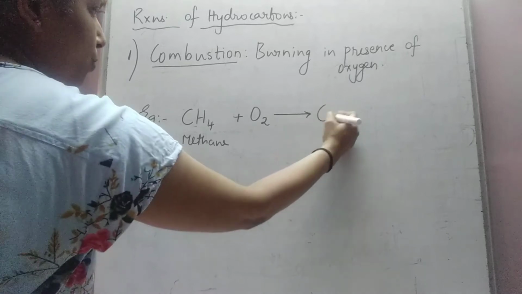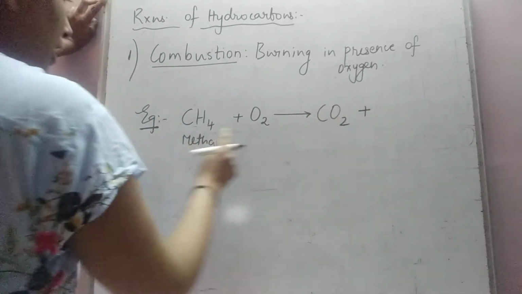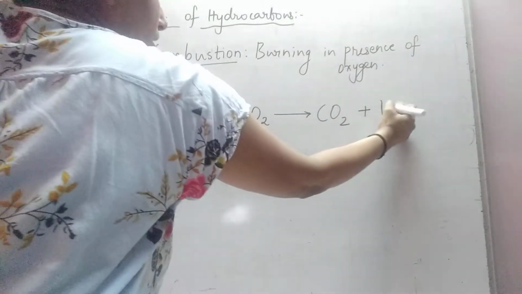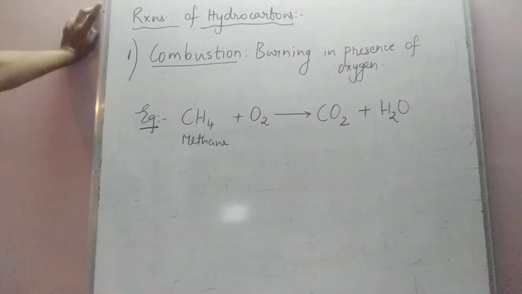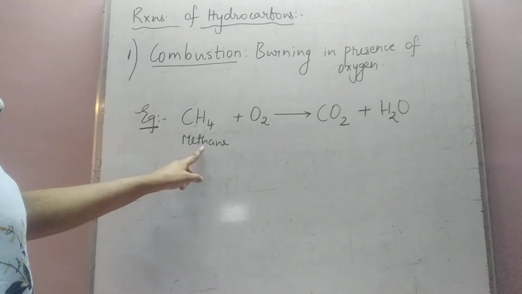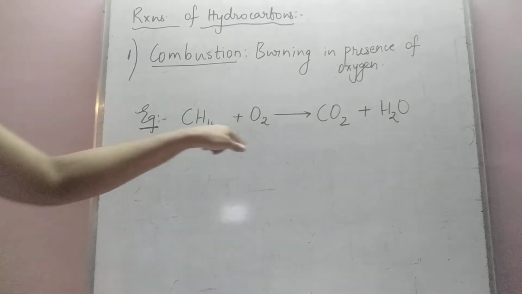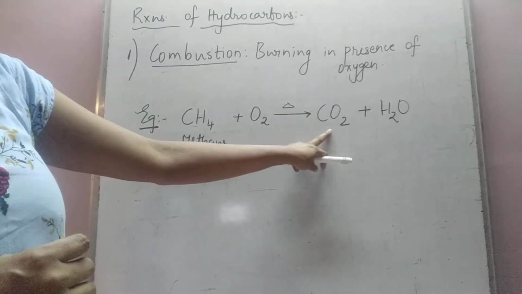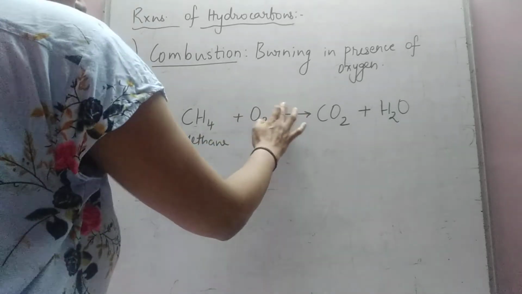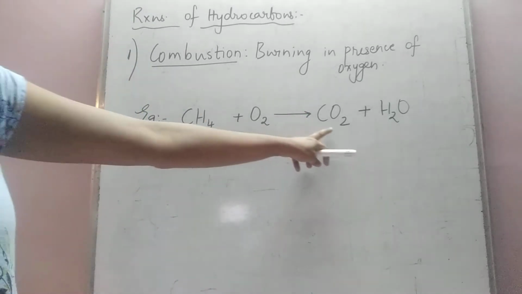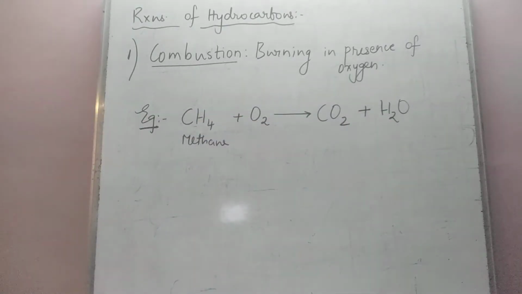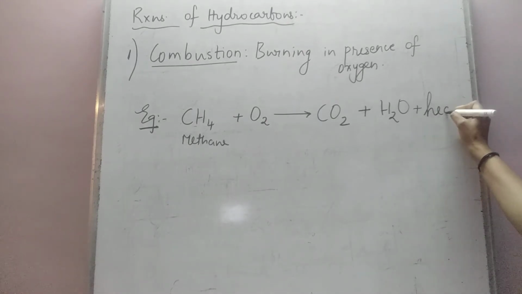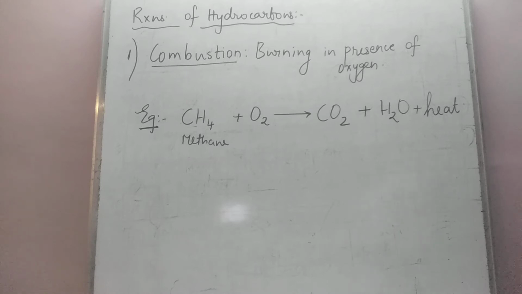Which oxide of carbon do you get here? You get carbon dioxide. And what is the oxide of hydrogen that you get here? It is water. So methane undergoes combustion. It reacts with oxygen at a higher temperature to give you carbon dioxide and water. Now this reaction involves liberation of a huge amount of heat.